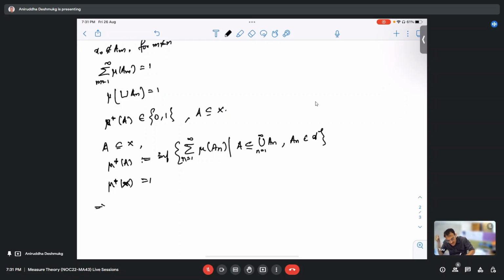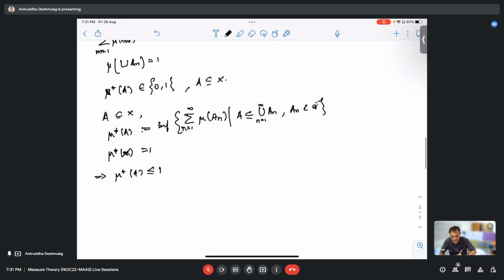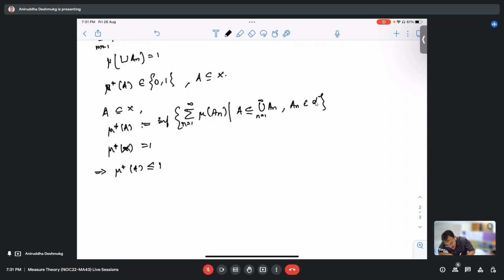So can we say that mu star of A is always less than or equal to 1? Yes, because mu star is monotone: A is a subset of X implies mu star A is less than or equal to mu star X. So at least I know that mu star A is inside the interval [0, 1]. Now I have to prove that it cannot take any value other than 0 and 1.